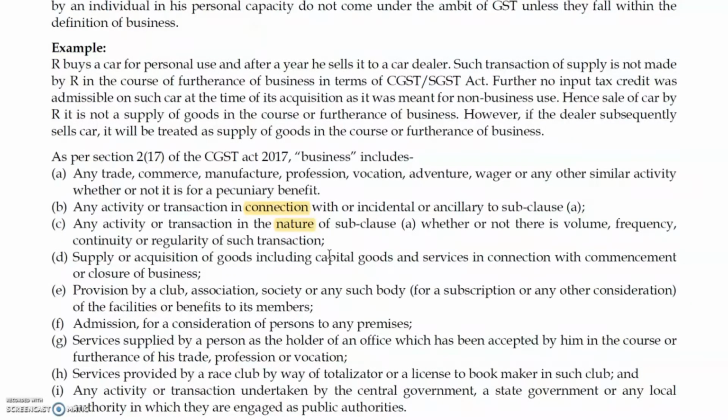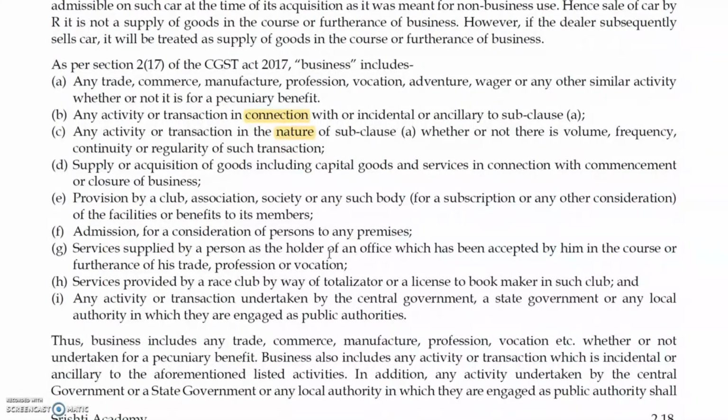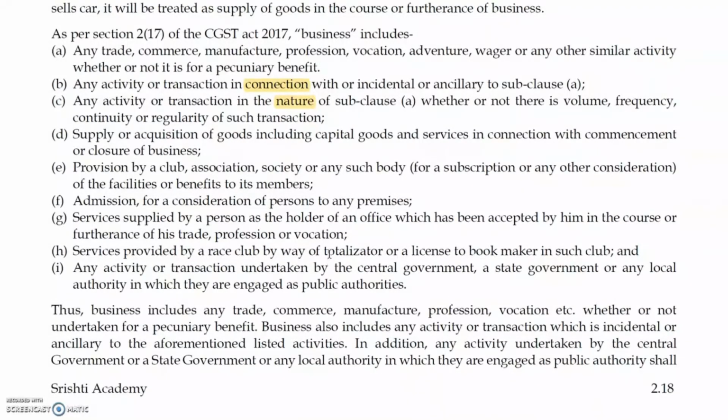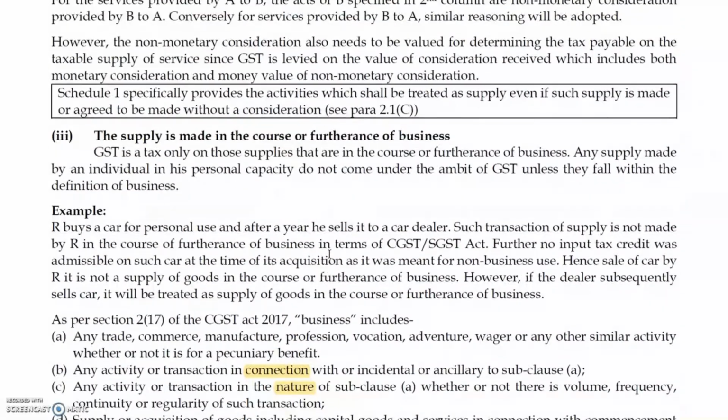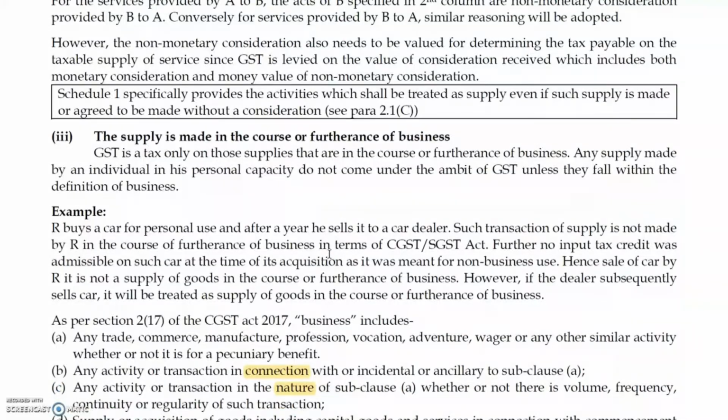It is not for a very simple thing, the employee-employer relation. That's a specific amount, rupees 50,000. We'll look into the amount in later classes. So in that situation it will not come. Services by a race club by way of totalisator or licence or bookmaker in such club, or any other activity undertaken by the central government in this regard will come. So have a look over the definition. This definition is only for understanding from the examination point of view. What is business? They will not ask you, so no need to worry about the definition.